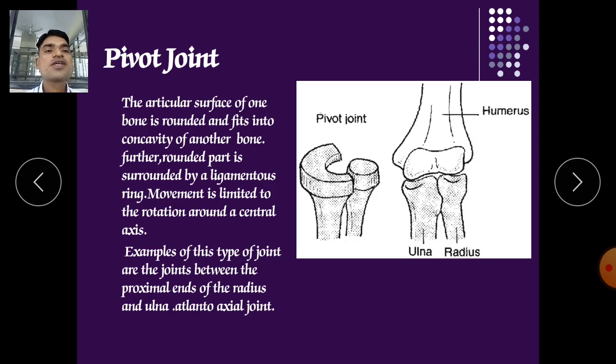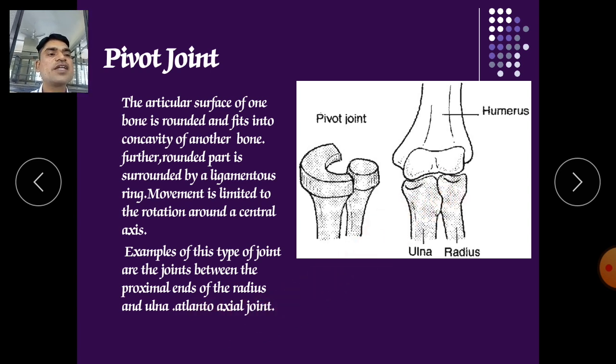Pivot joints: the articular surface of one bone is rounded and fits into the concavity of another bone. So one bone will fit into the concavity of the other bone. It is called a pivot joint, for example the joint between radius and ulna. The rounded part is surrounded by a ligament ring, and movement is limited to rotation around the central axis. An example of this type of joint is the joint between the proximal ends of radius and ulna. The atlantoaxial joint is also one.